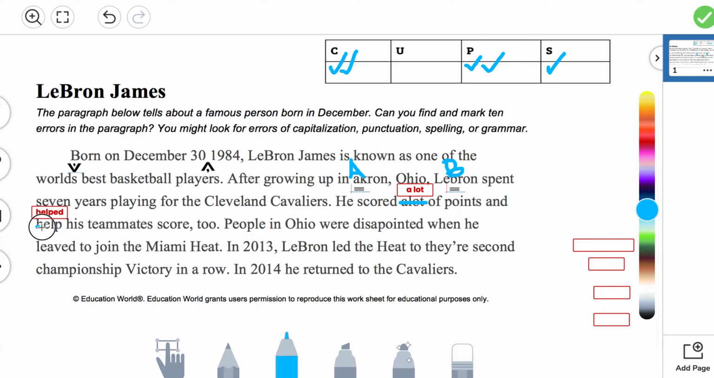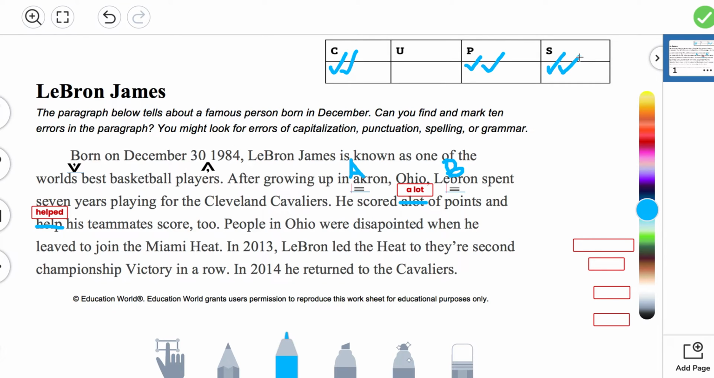So get your marker and cross out the word "help." It's been replaced with "helped." And then what kind of error was this? Dealing with the C, the U, the P, or the S in CUPS. Now this was dealing with spelling. We added the suffix "ed." We have 6 errors. We have 4 more to go.